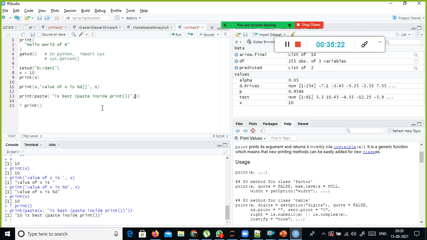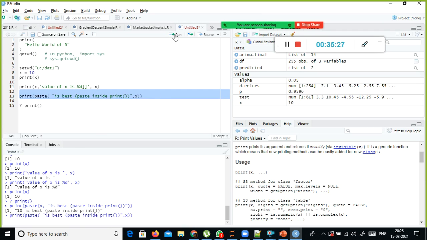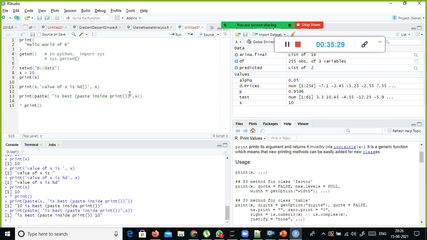and here I don't think you can print it there. Yeah, this is fine, this is available. The value of x is, you can do it like this with the paste function, right?